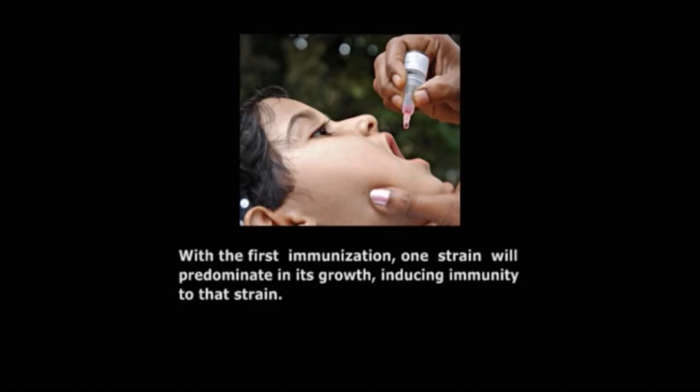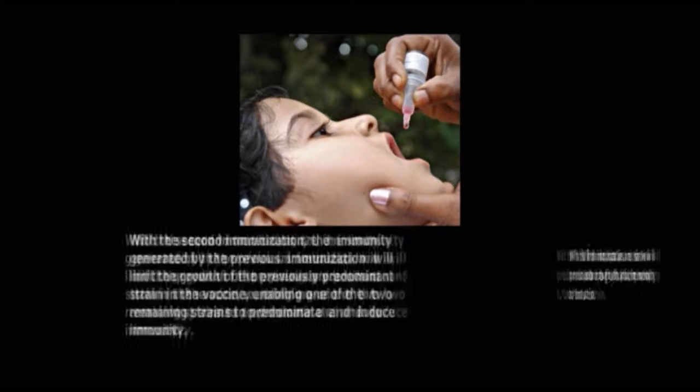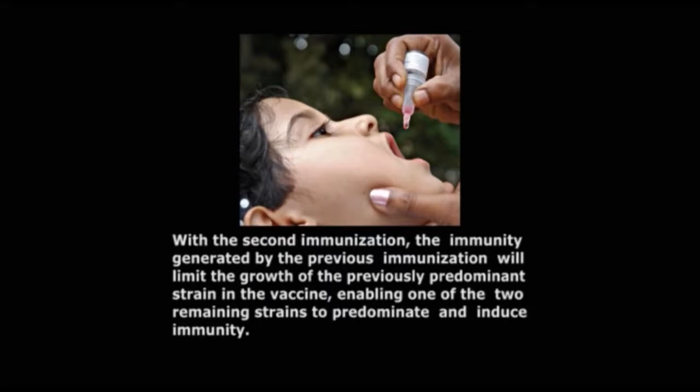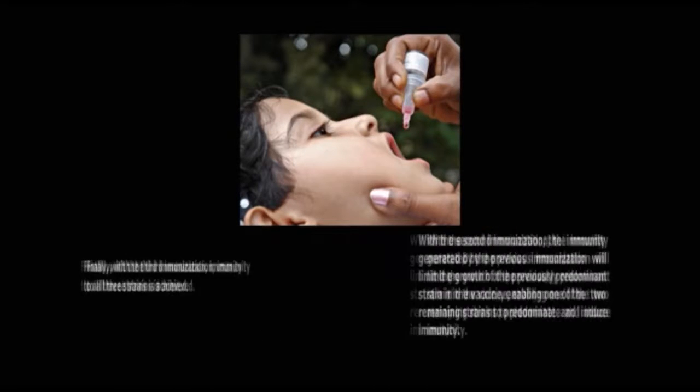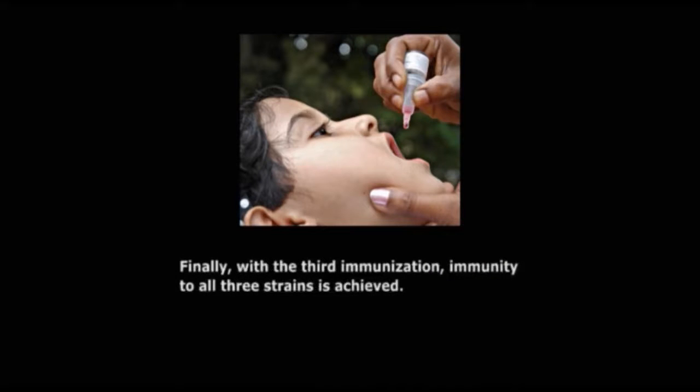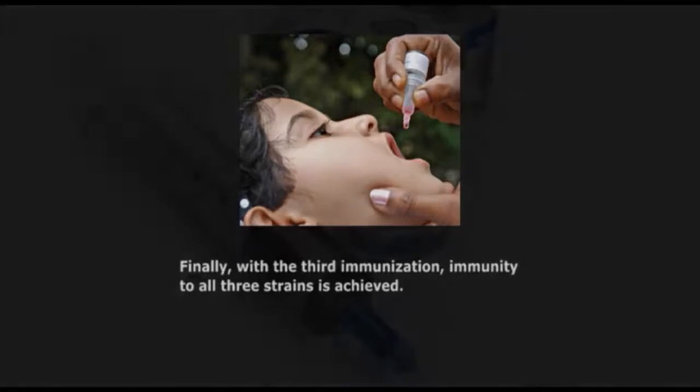With the first immunization, one strain will predominate in its growth, inducing immunity to that strain. With the second immunization, the immunity generated by the previous immunization will limit the growth of the previously predominant strain in the vaccine, enabling one of the 2 remaining strains to predominate and induce immunity. Finally, with the third immunization, immunity to all 3 strains is achieved.